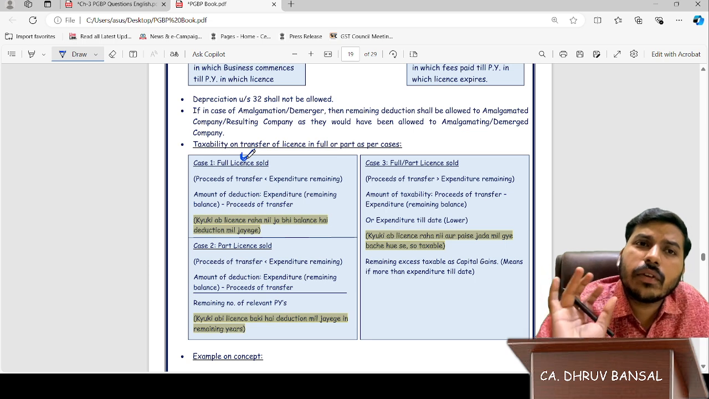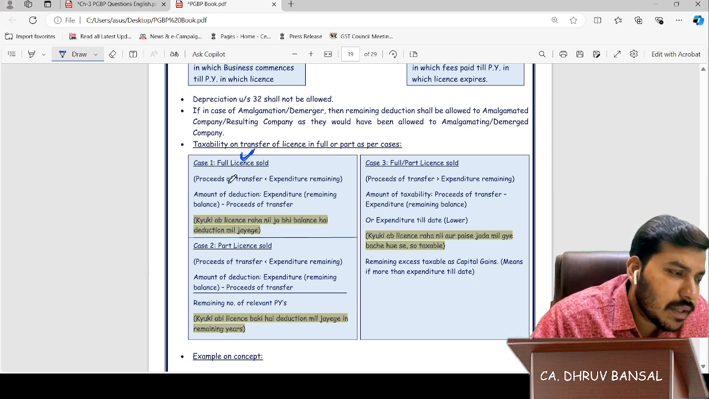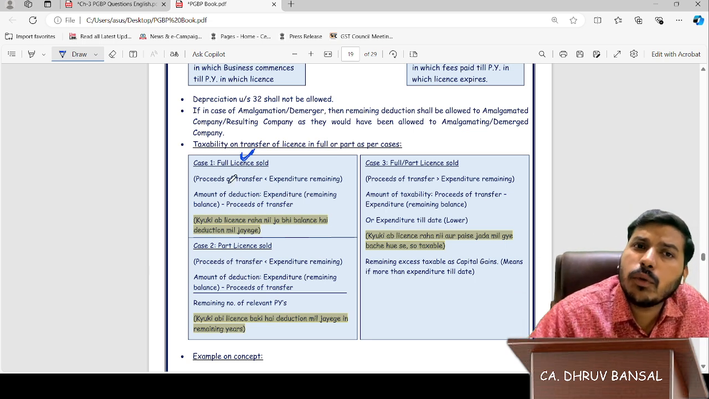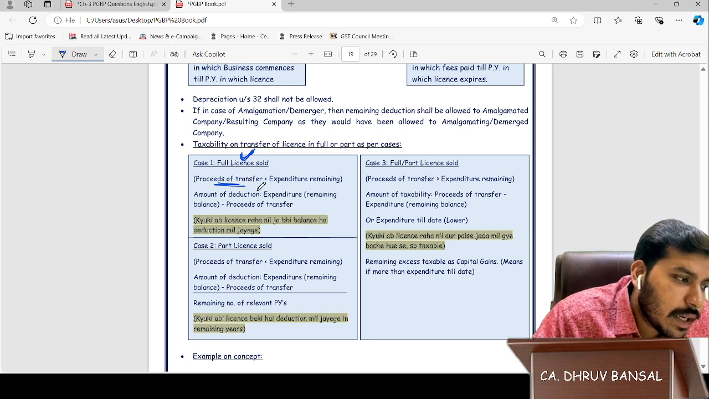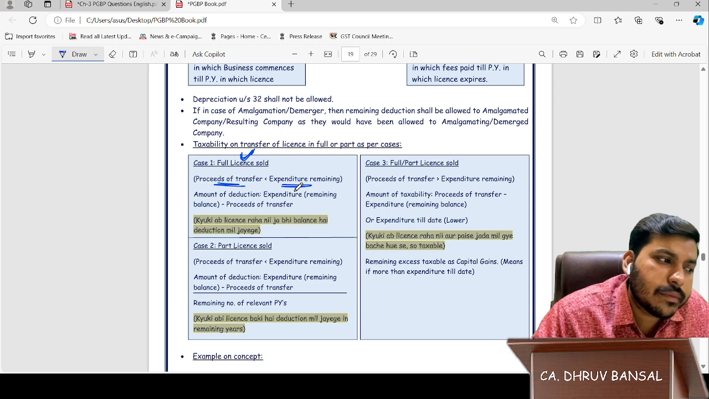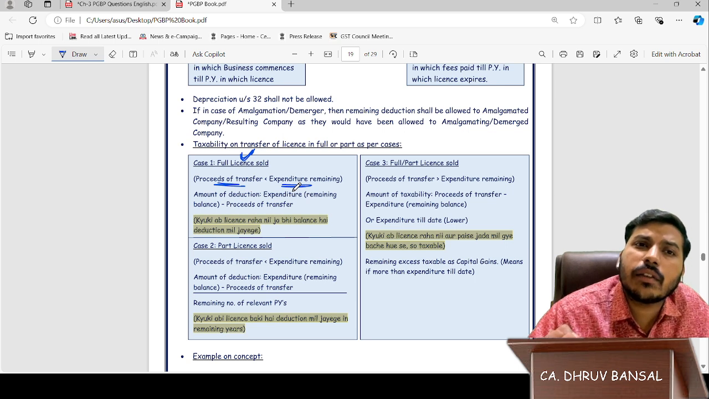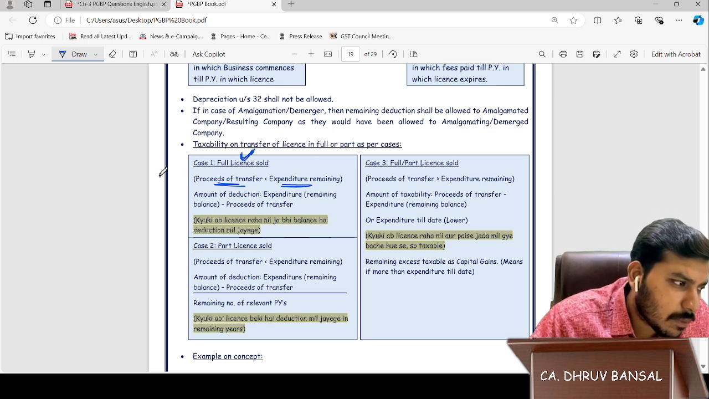Full license is transferred to another party. It means the expenditure will be useless for us now, because the asset is not there. What will we use the expenditure for? The proceeds of transfer that we are getting are less than the expenditure remaining. It means our expenditure is more and we are getting less amount. Assume the expenditure is 100 and the proceeds are 70.